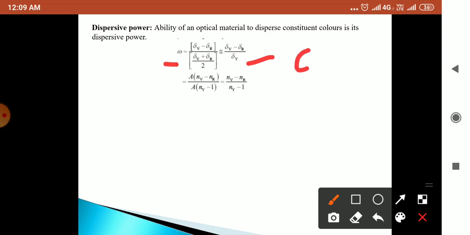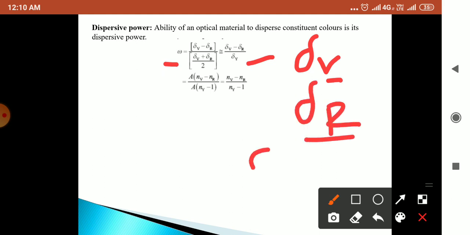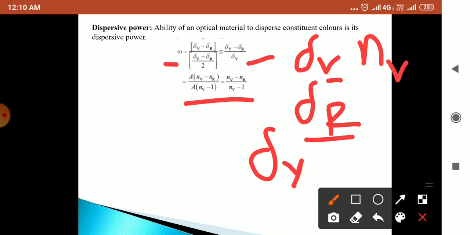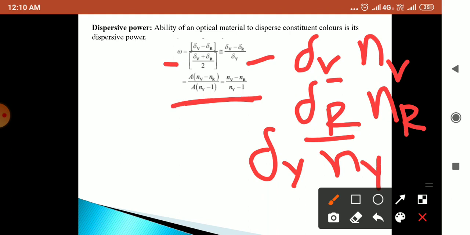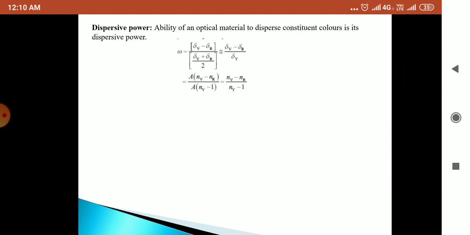So again I am telling this, delta V is the angle of deviation for violet color, delta R for red color, and delta Y for yellow color. From this again there will be the refractive index for violet color, red color, and yellow color. From that we can turn this dispersive power formula into terms of refractive index: (Nv minus Nr) upon (Ny minus 1). So this is about the dispersive power.